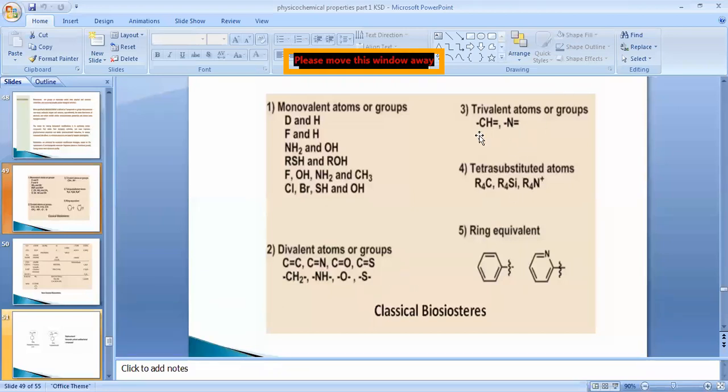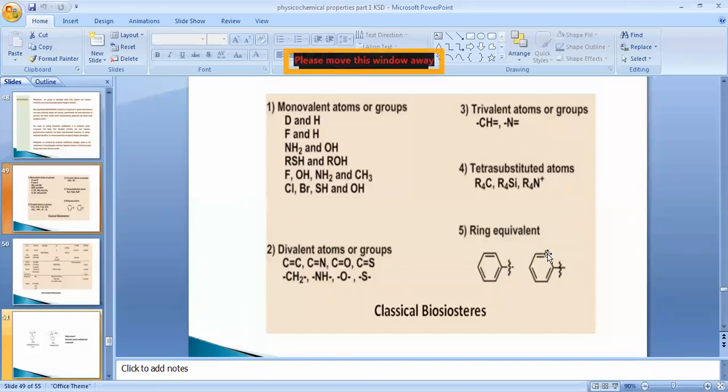Trivalent atoms or groups, methylene or nitrene. Then tetra substituted atoms, quaternary ammonium compounds like tetrachlorocarbon or substituted carbon, tetra substituted silicon, or tetra substituted amine. So this type of tetra substituted compounds are also there.